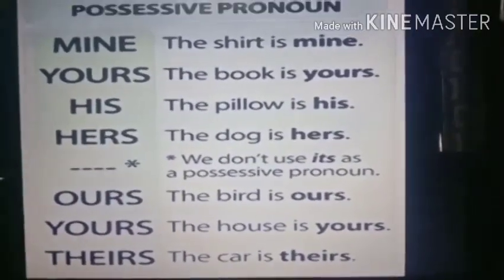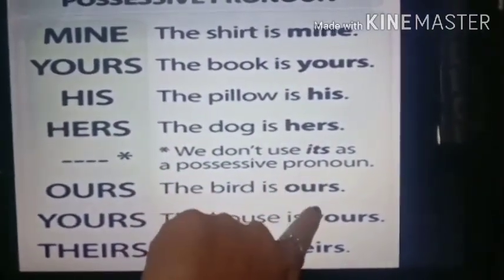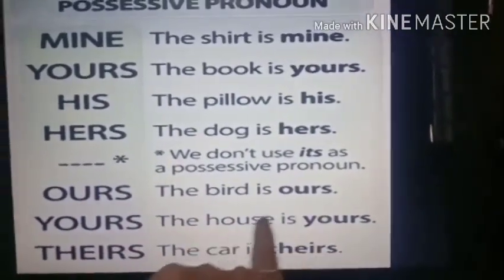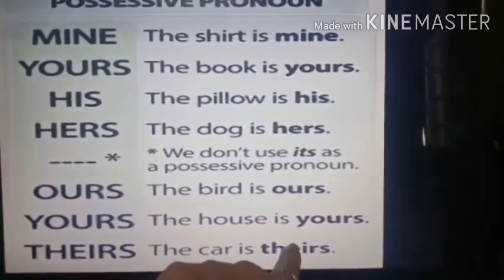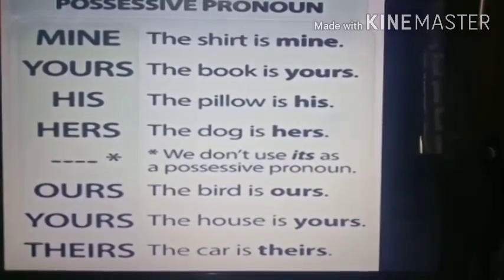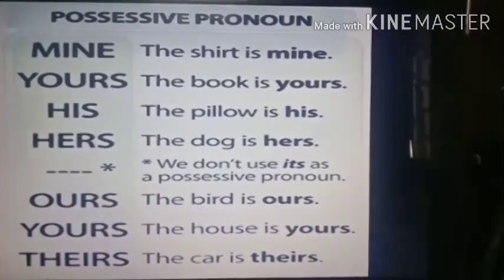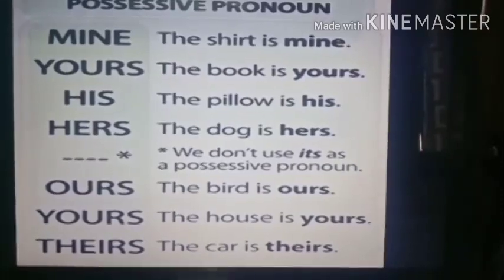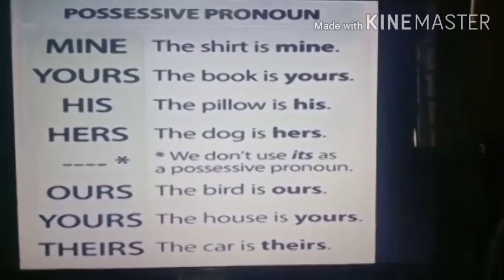Did you understand? The bird is ours. Whose bird is it? Ours. So ours is the possessive pronoun. The house is yours. Whose house is it? Yours. So yours is the possessive pronoun. The car is theirs. Whose car is it? Theirs. So theirs is the possessive pronoun. So did you understand? You have to ask the question whose it is. And when you get the answer, it is mine, it is yours, it is his, it is hers, it is ours, it is yours, it is theirs. Okay, so these are possessive pronouns.